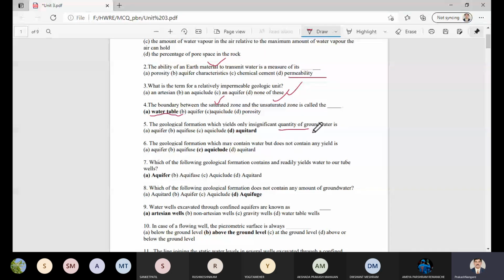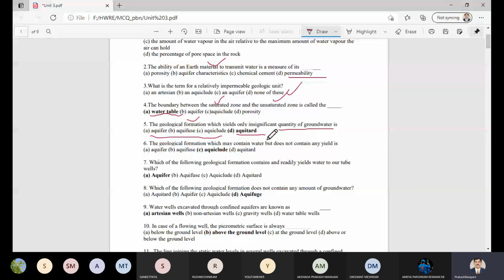The next question: a geological formation which yields only an insignificant quantity of groundwater is called aquifer, aquifuge, aquiclude, or aquitard. The aquitard is the geological formation which yields an insignificant quantity of groundwater. In the aquifer, aquifuge and aquitard layers, water is transmitted, but in an aquitard the quantum of water returned in terms of yield is small. Therefore, the aquitard is the correct answer.